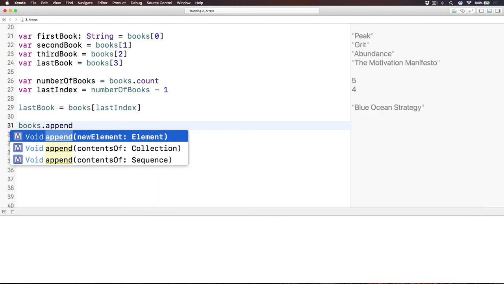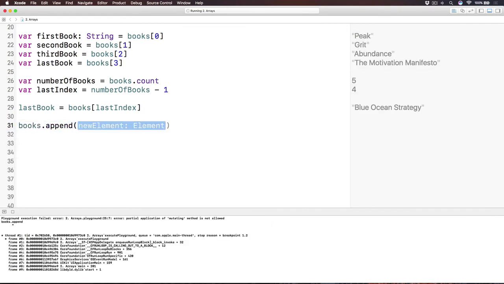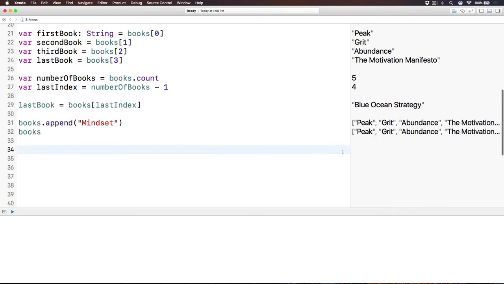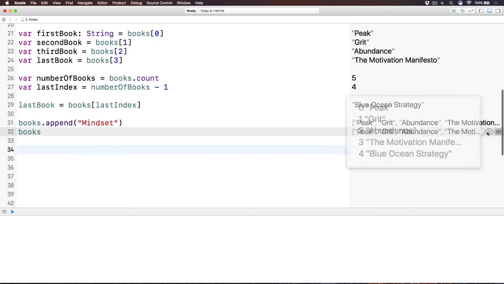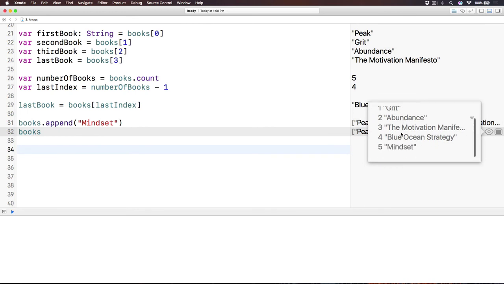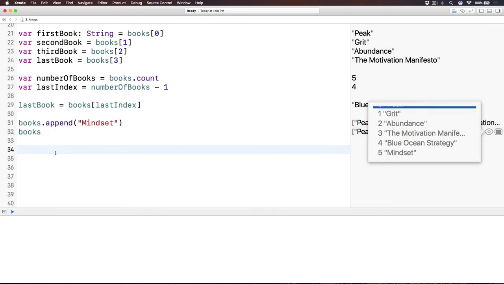Again, we use the dot notation, and I press enter, and then let's say I want to append the Mindset book. Another great book, I really love that. So we have books.append Mindset, and now if I type books here and press enter, you see over here it has 0 is Pick, 1 is Grit, and the last one is Mindset.